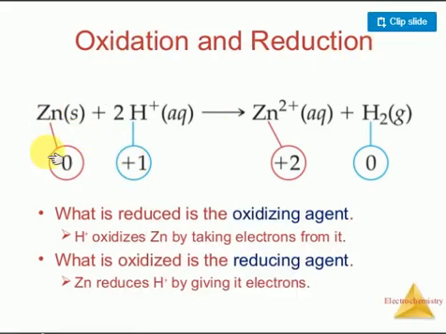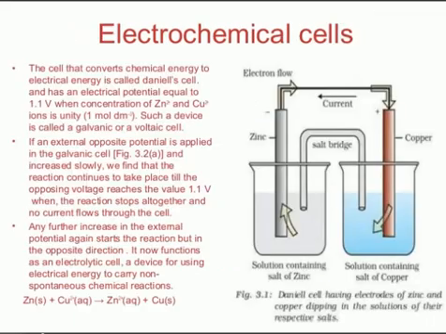Look at here, just consider the complete reaction, the oxidation reduction. Here initially zinc oxidation number is 0, hydrogen oxidation number is 1. Here zinc oxidation number is plus 2, hydrogen oxidation number is 0 only. So how many electrons are lost by zinc? 2 electrons. So multiply with 2 H plus and it gives H2 gas only. So what is the reduction happening here? The hydrogen undergoes the reduction process, zinc undergoes the oxidation process only. Both take place simultaneously.